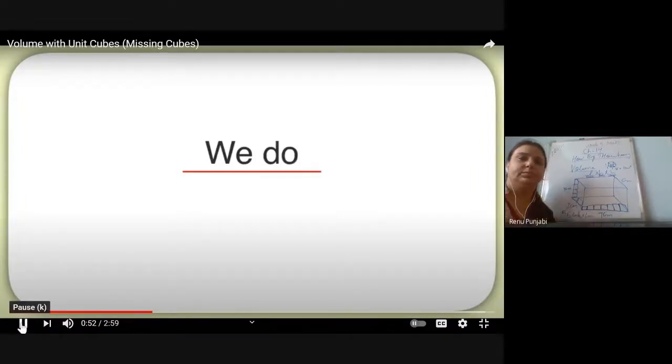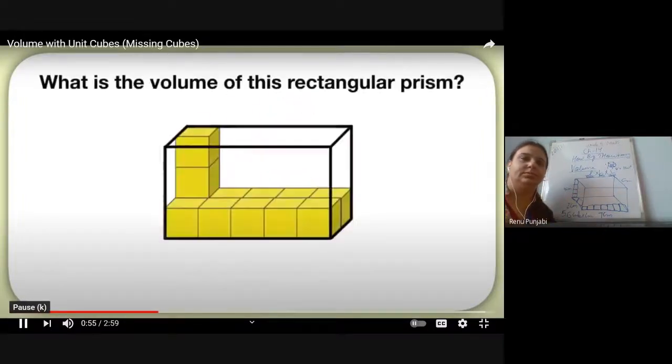Of these together, let's figure out what is the volume of this rectangular prism. Find out and write in the chat box. No one will unmute their mics and speak. Find out and write in the chat box. I will check the chat box.